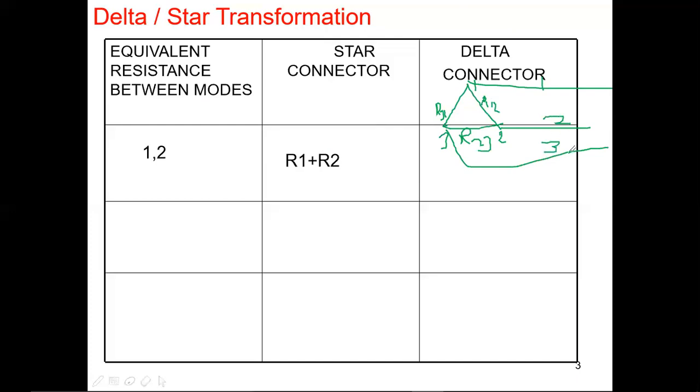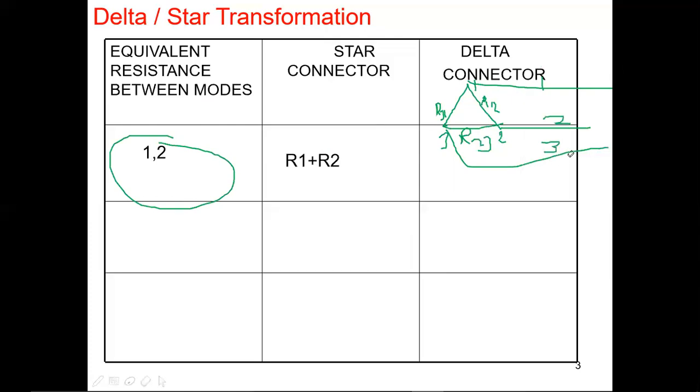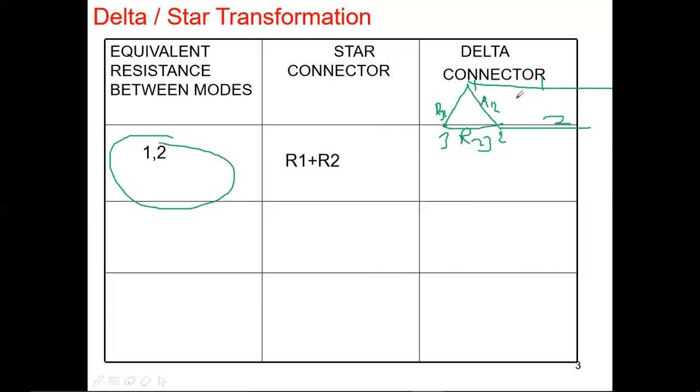Now, same as before, find the equivalent resistance between 1 and 2. For this, I am considering only 1 and 2, so let me remove this third lead. Considering 1 and 2 only, instead of taking this side, I am taking this one for my convenience.